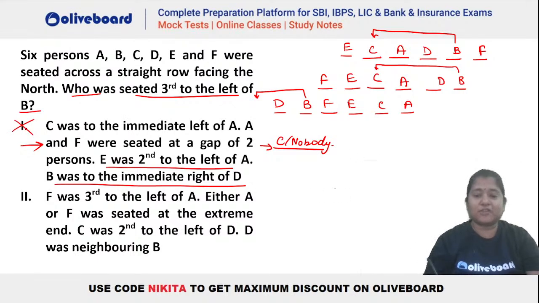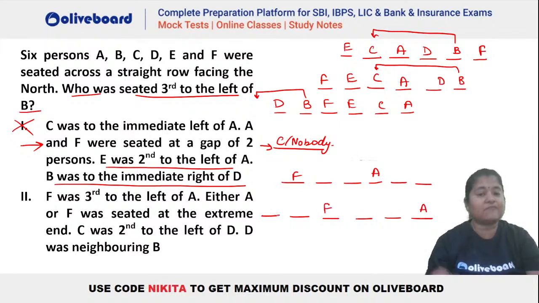F is third to the left of A. Either A or F has to be at an extreme end. So let's say F is third to the left of A, right? And in this particular scenario, let's say F is at the extreme end. So we will have two persons here. Similarly, we can have one more possibility, like let's say this is your F and A, right? So this is your, let's say A. So F is third to the left of A. 1, 2, 3. This will be your F here, and we have one more person here. Okay. So these are the two cases that we have possible, because F has to be third to the left of A, ensuring that one of them has to be at the extreme end.